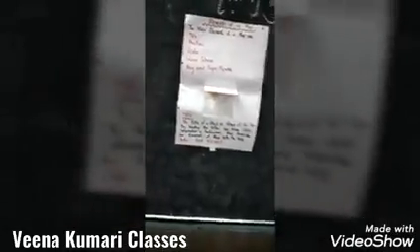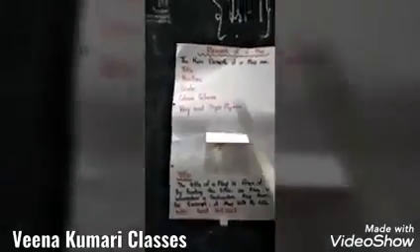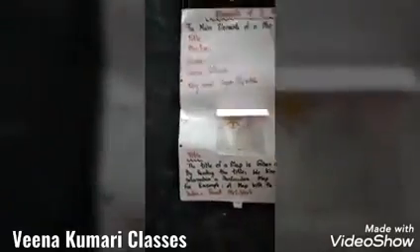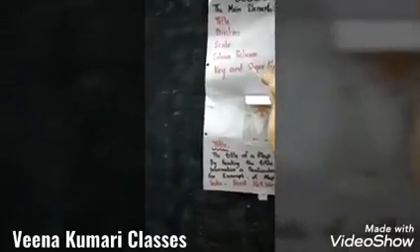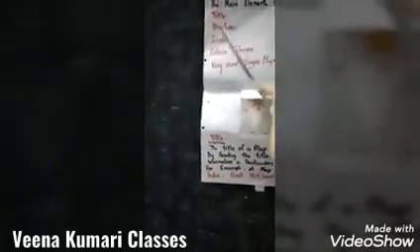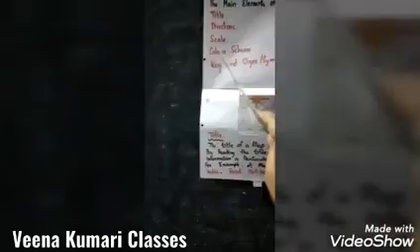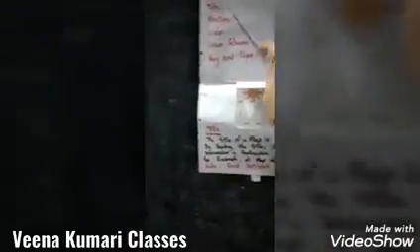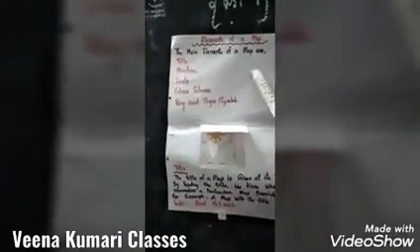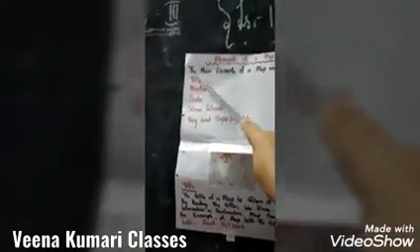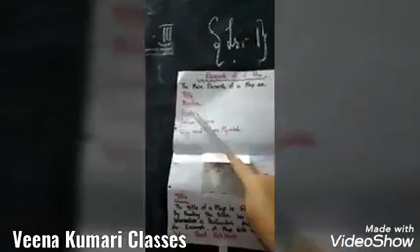For today's topic, I am going to discuss the elements of a map. The main elements of the map are title, directions, scale, color scheme, key, and signs and symbols. Later on we are going to discuss these topics in detail. First let me explain what the main elements of the map are. Title, directions, scale, color scheme, key and signs and symbols.